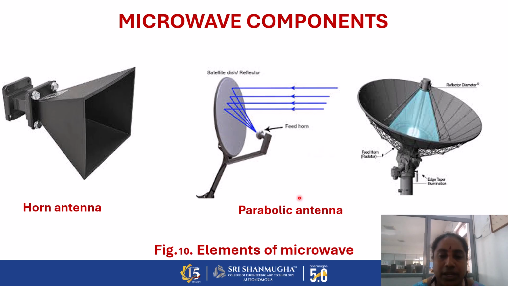And next, parabolic antenna. Normally, we are using this type of antenna in satellite communications. In the parabolic design, we are using the radiator reflector element, and the feeding horn antenna is also placed in the main part of the satellite parabolic reflector antenna. So these are some of the antennas we are using in the microwave system for transmitting and receiving the electromagnetic signals.